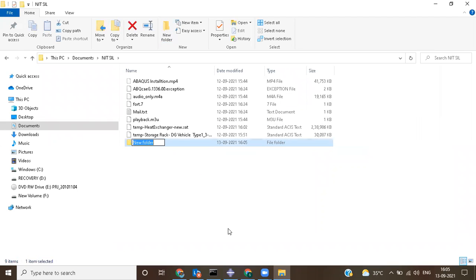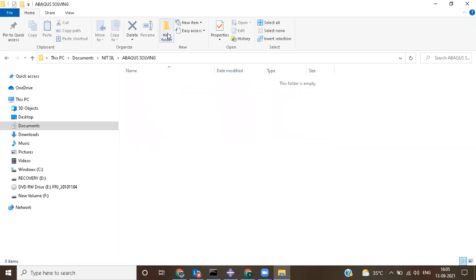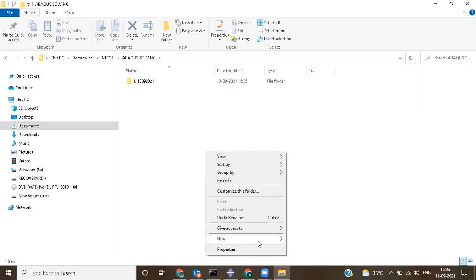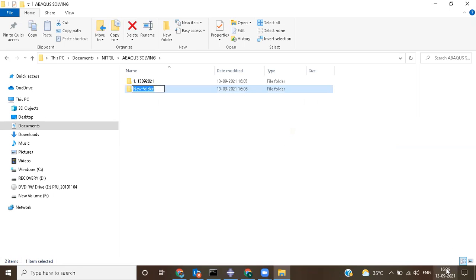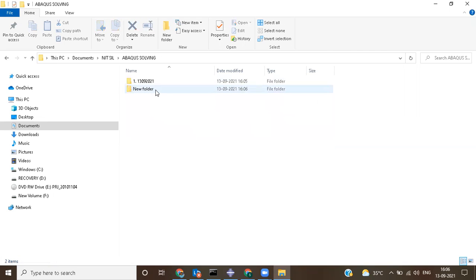So inside this, I would like to create a new file, and I can call it Abacus solving. Inside Abacus solving, I can create one more file, and I can name it one, with today's date. If we meet again after a few days, the date might be around the 18th. So when we are meeting on the 18th, it would be 18/09/2021.